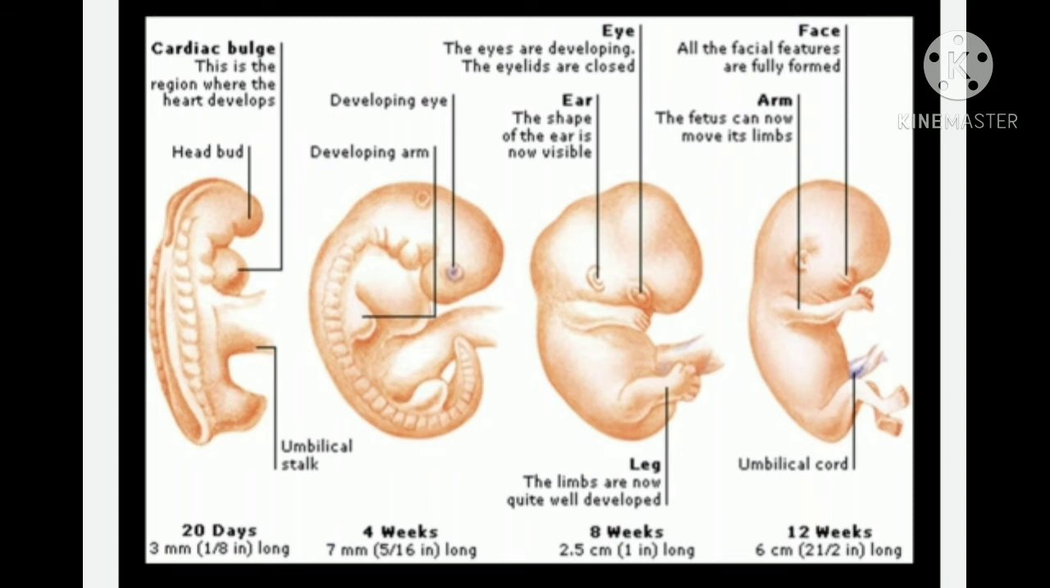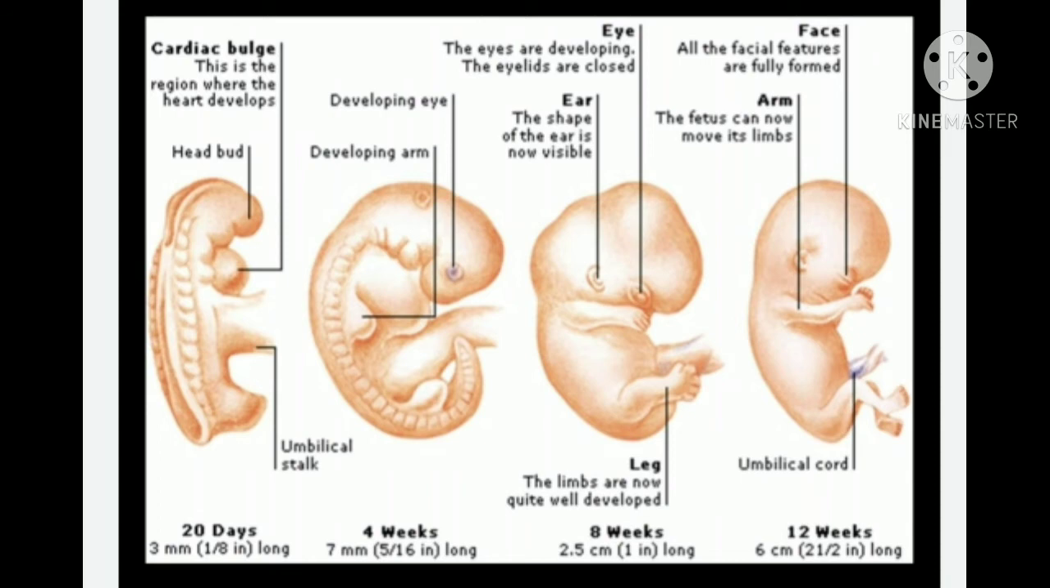Then you can see the next portion is the cardiac bulge. Cardiac bulge means the bulge which contains the heart inside it. This is the region where the heart develops. Cardiac means heart, and it is a bulge in shape, because of the developing heart the bulging comes out. Then you can see the umbilical stalk is also there.